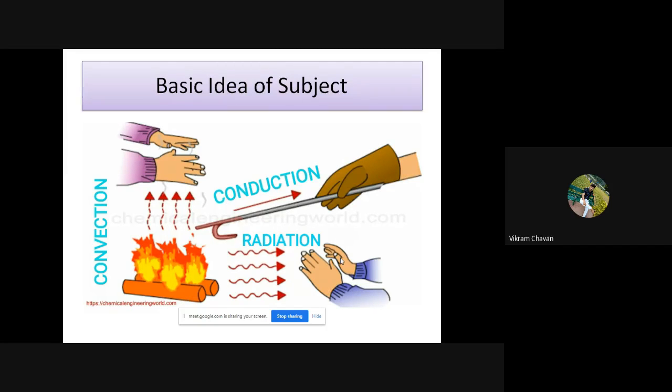We have also considered the example of the sun and earth. There is no intermediate medium between the sun and earth, yet we receive heat energy from the sun.